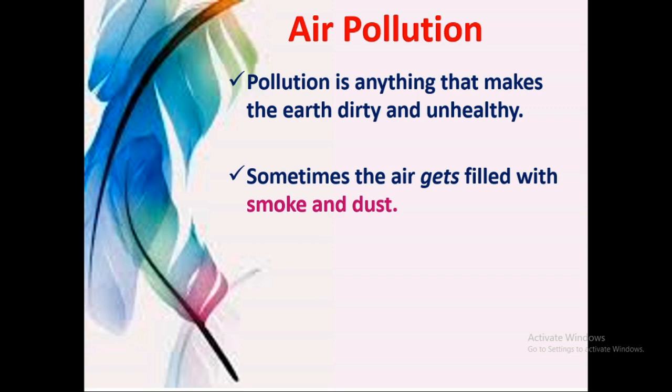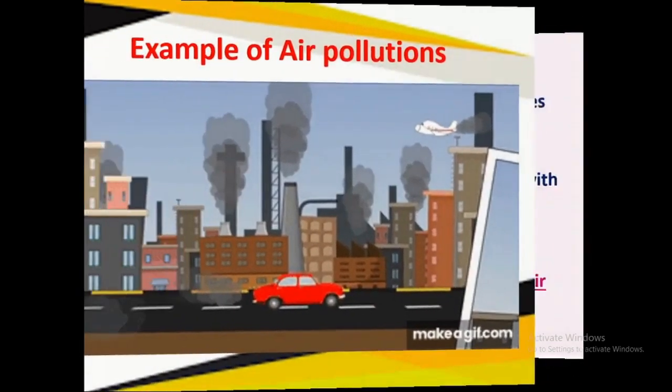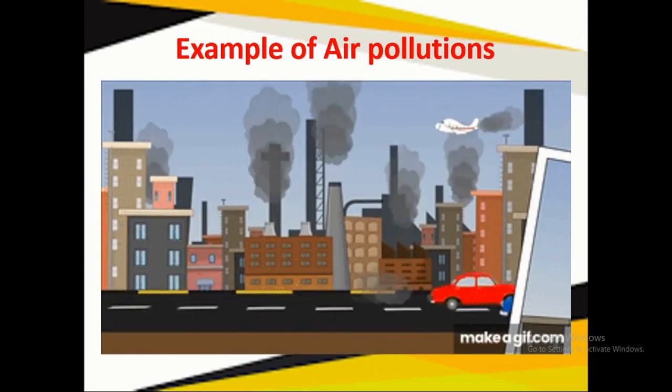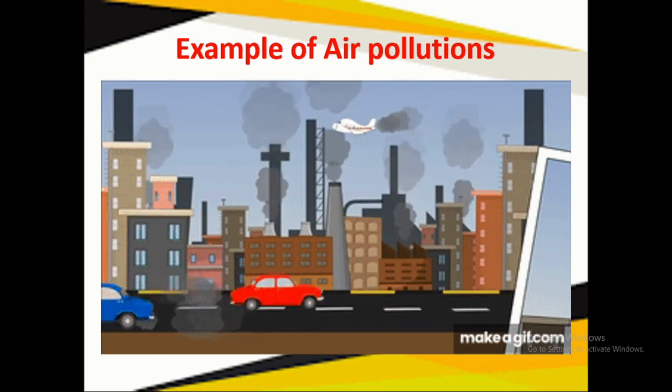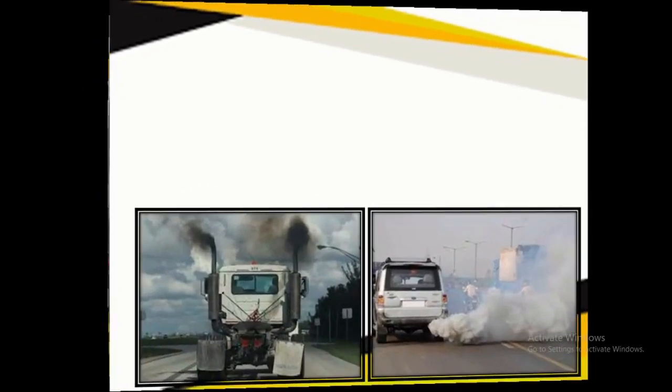This is one example of air pollution that we can see: because of smoke and dust, the air becomes polluted.